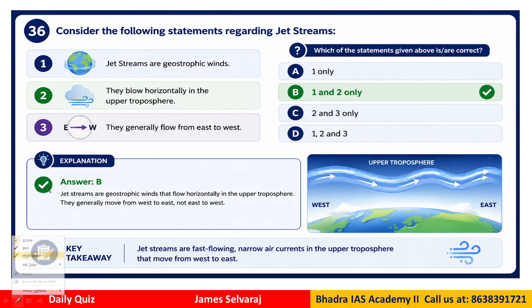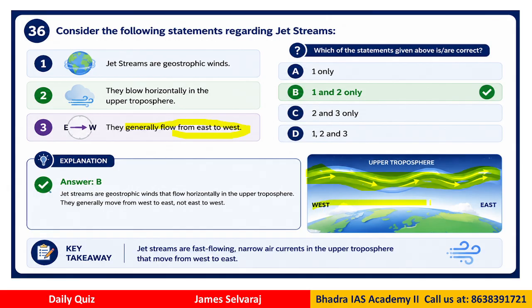Why? Jet streams are actually called geostrophic winds. They blow horizontally in the upper troposphere. That is how they blow in the upper troposphere. Now the difficulty is that sometimes you might get confused here. They blow from east to west, or west to east?